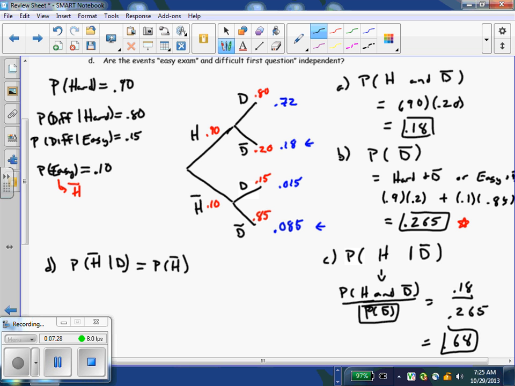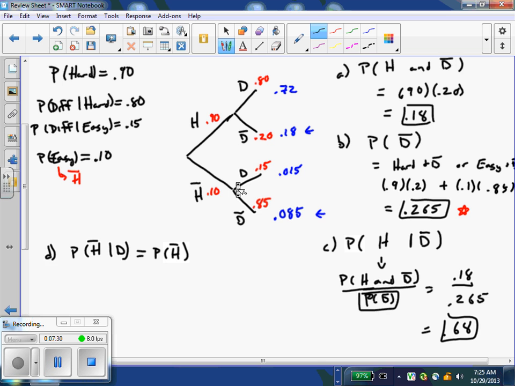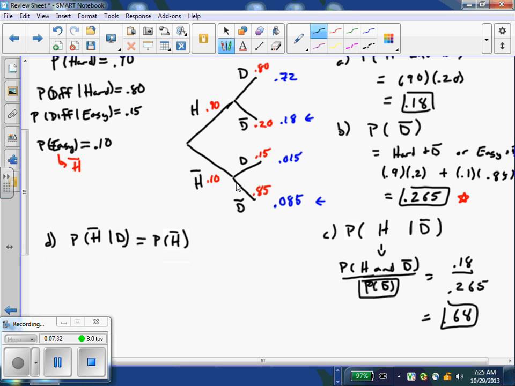Just follow your conditional rule, check a few things. Again, probability of an easy exam and a difficult first question over the probability of a difficult first question. An easy exam with a difficult first question would be 0.015 if you go into that branch.